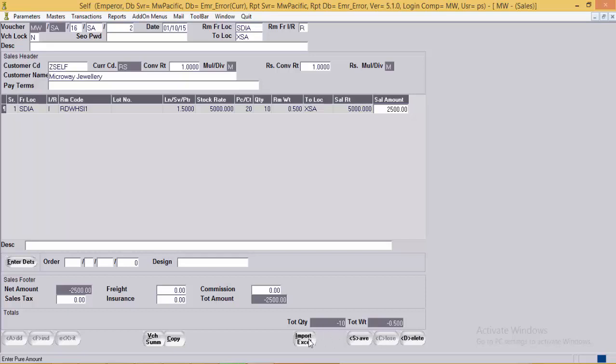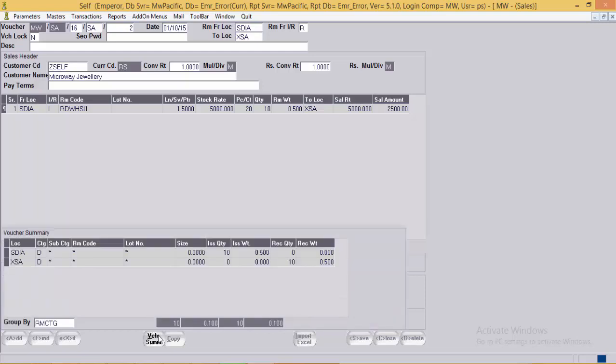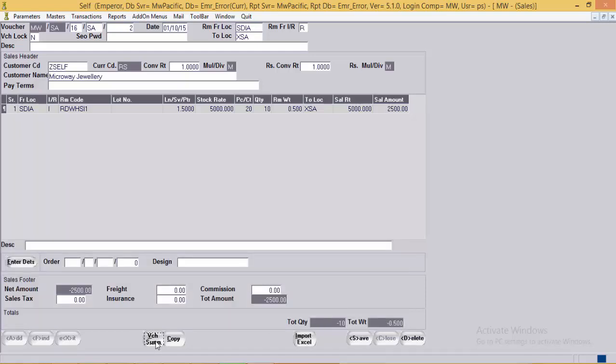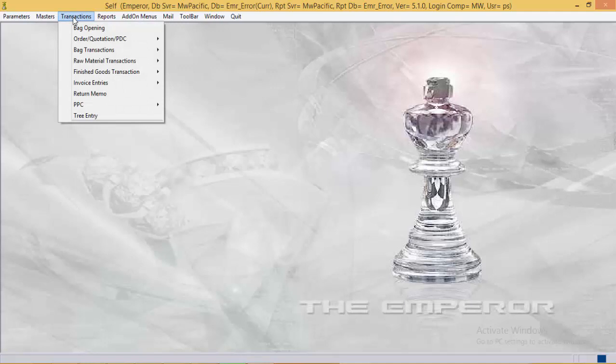Here also user has the option to copy the entry from the Excel option, the voucher summary, after the sales transaction.